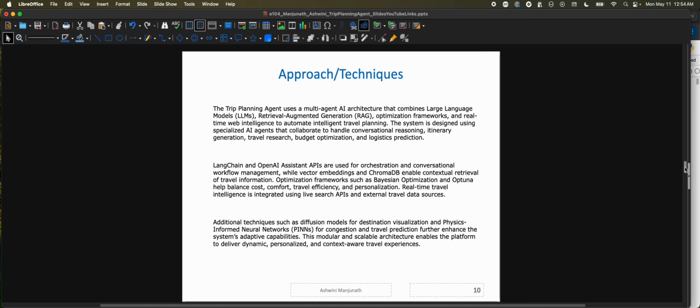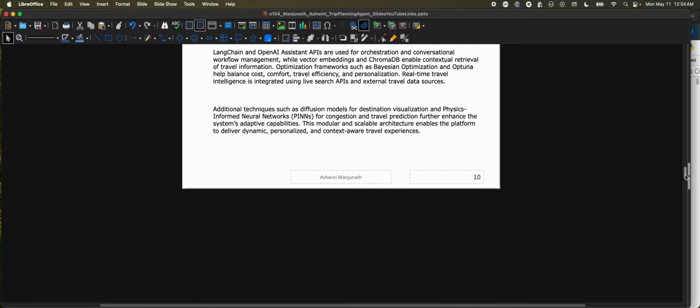There are various approaches and techniques that I used, 9 of them, mixing and matching various combinations of LangChain and OpenAI Assistant APIs for orchestration and conversational workflow management, while vector embeddings and ChromaDB enable contextual retrieval of travel information, and optimization frameworks such as Bayesian optimization and Optuna help balance cost, comfort, travel efficiency, and personalization. Real-time travel intelligence is also integrated using live search APIs and external travel data sources. We'll see them one by one now.